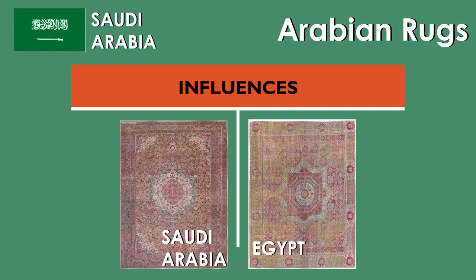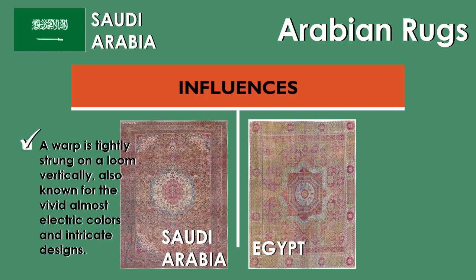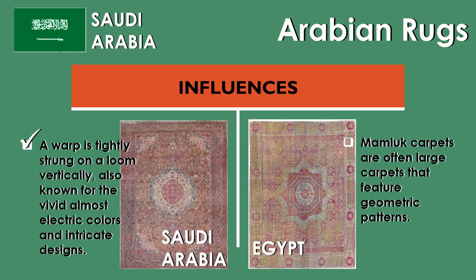Let's have Saudi Arabia, Arabian rugs. Arabian rugs are warped and tightly strung on a loom vertically, also known for their vivid, almost electric colors and intricate designs. They were able to influence Egypt, and they have the so-called Mamluk carpets, which are often large carpets that feature geometric patterns, same as Arabian rugs. That is Arabian rugs of Saudi Arabia.